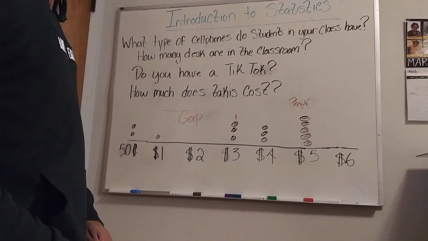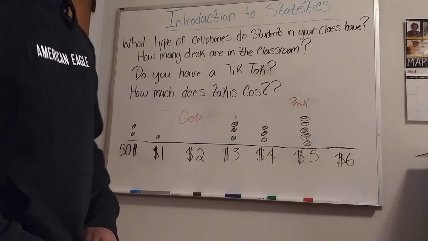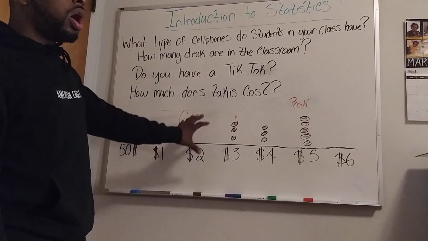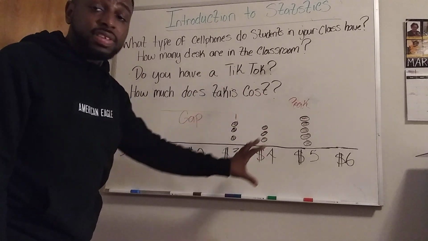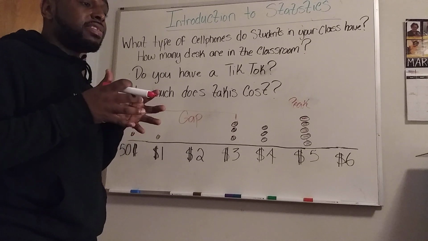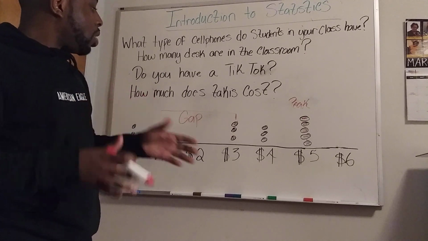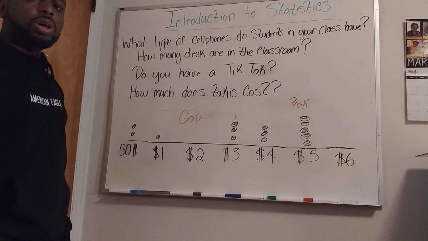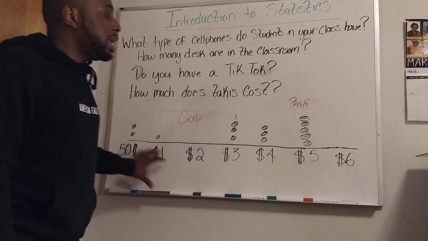Last vocab word is cluster. Say cluster. A cluster is a group of data that is collected together, a group of data that is side by side in a group. Are there any clusters here? I want you to look. Are there any clusters in my data set?